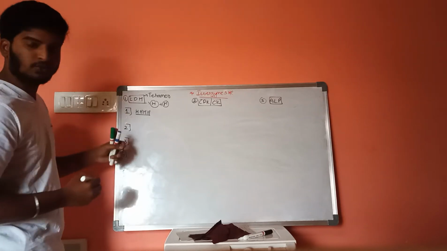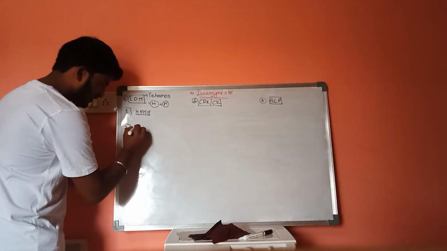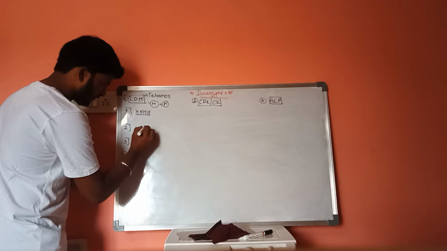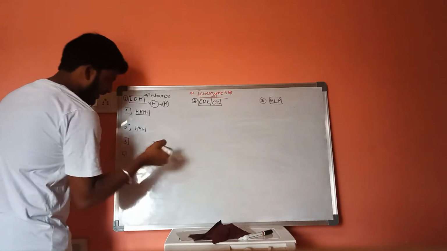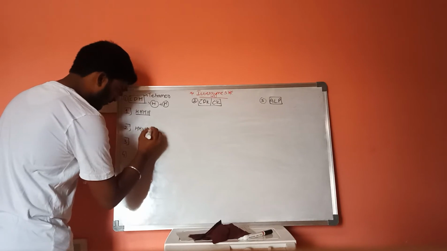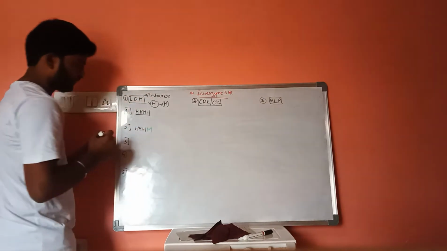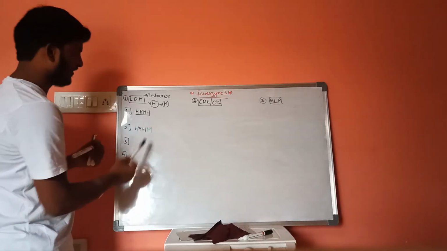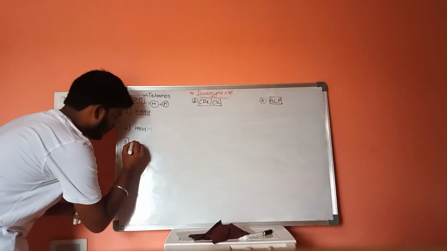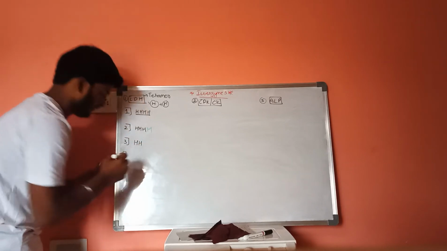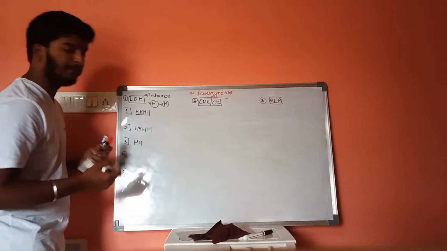Lactate dehydrogenase 2 consists of 3 H molecules and one M molecule. And if we discuss lactate dehydrogenase 3, it consists of 2 H molecules and 2 M molecules.